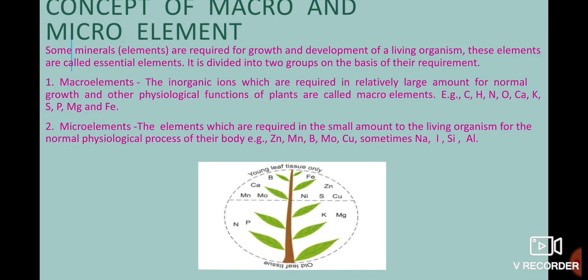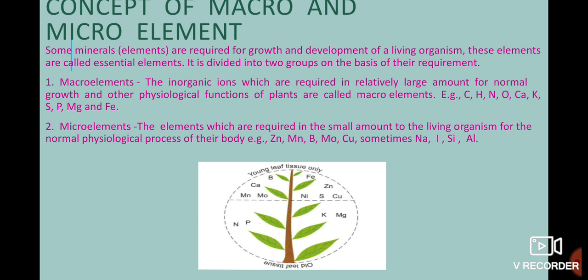Now, a very important part of the chapter is macro and micro elements. First you need to know what is macro and what is micro. Let me start with macro elements: the inorganic ions, or essential elements, which are required by the body in large amounts, because the body needs them for normal growth and other physiological functions.